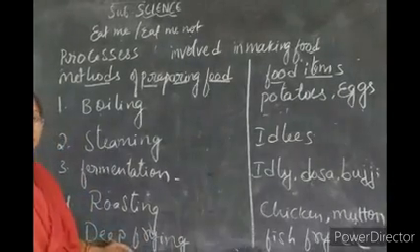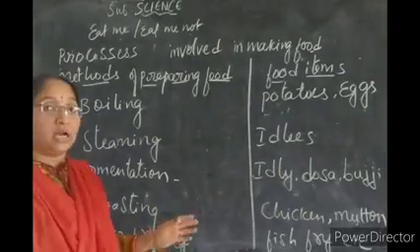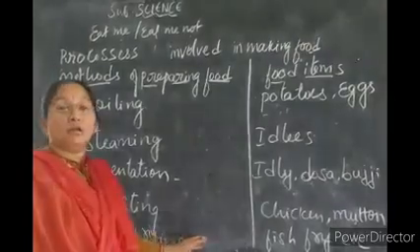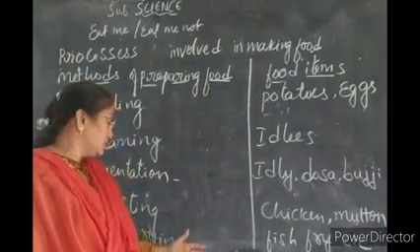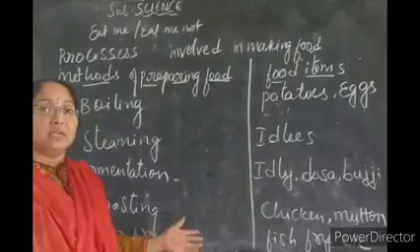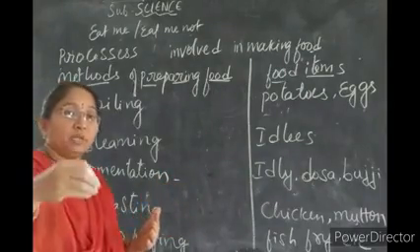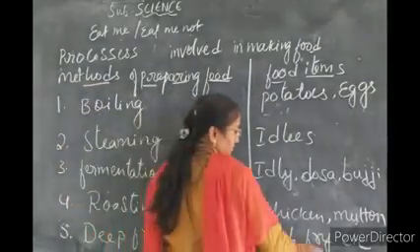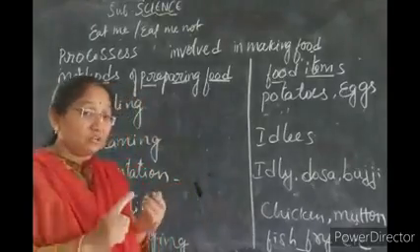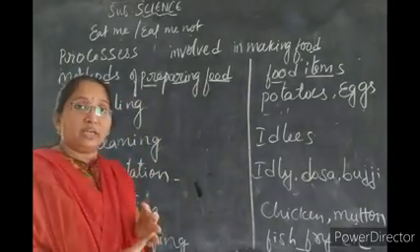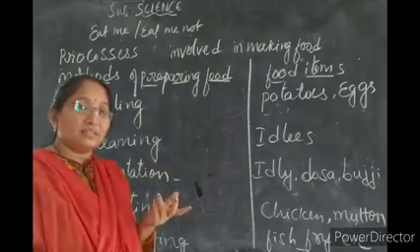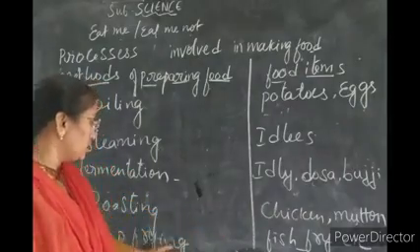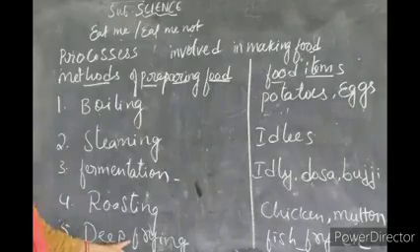Now deep frying. Deep frying and shallow frying are the two preparatory methods for vegetables or non-veg items. Deep frying means keeping the pan on the stove, pouring a large amount of oil and putting in whatever items we require. For example, you can fry chicken, fish, potatoes, cutlets or vadas by deep frying.